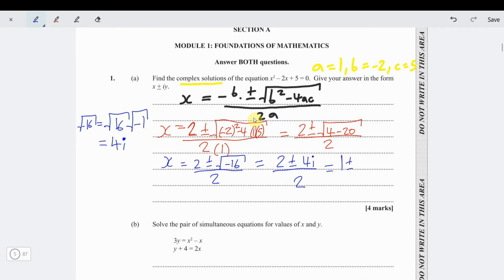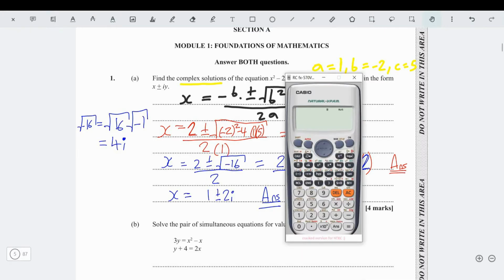So the answer is 1 plus or minus 2i. Now we're not going to write 2i because they say write it in the form x plus or minus iy. So I'm going to write i times 2. Alright? So if you had left the answer like this, nothing is wrong, 1 plus or minus 2i, that's your answer. But because it says to write it in the form x plus or minus iy, I want to just keep it in that form. I want to keep it in the form that they told us. Now look what I'm going to do.